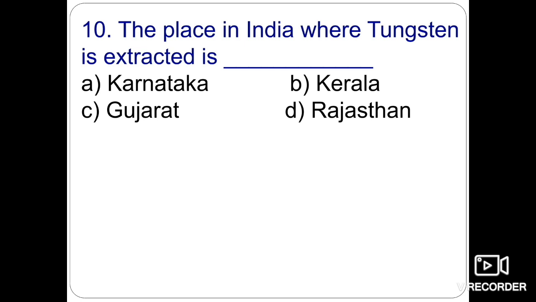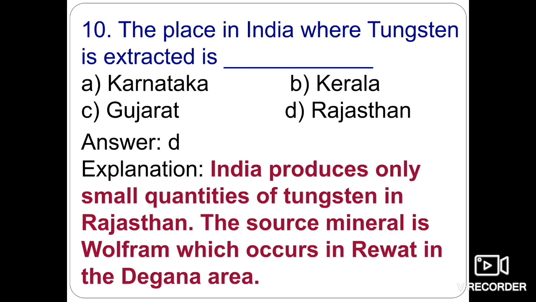The place in India where tungsten is extracted: Karnataka, Kerala, Gujarat, or Rajasthan. India produces only small quantities of tungsten, in Rajasthan state. The source mineral is wolfram. The main mineral of tungsten is wolframite. Wolfram occurs in the Rewar in the Degana area of Rajasthan. So the place in India where tungsten is extracted is Rajasthan. So option D is the right answer.